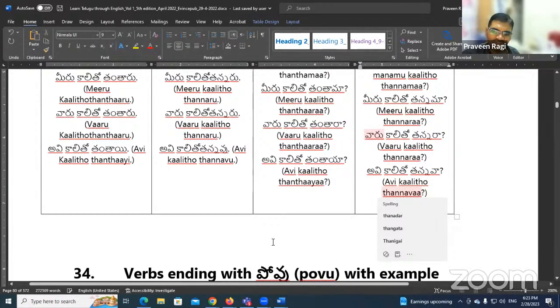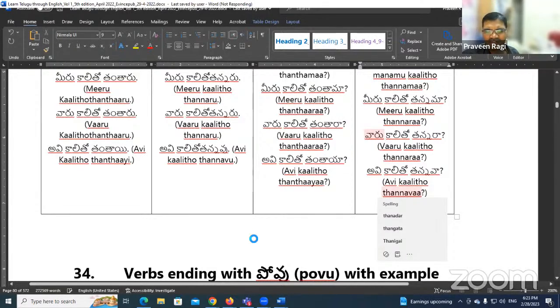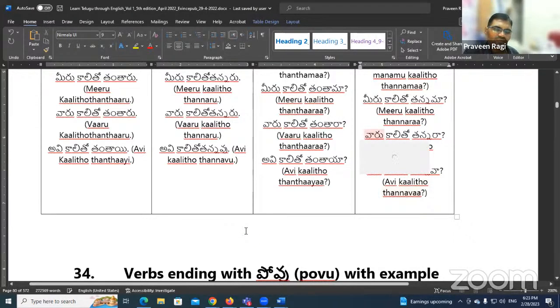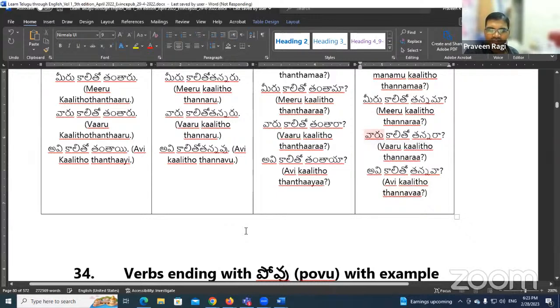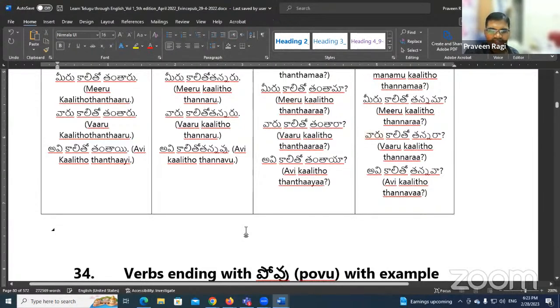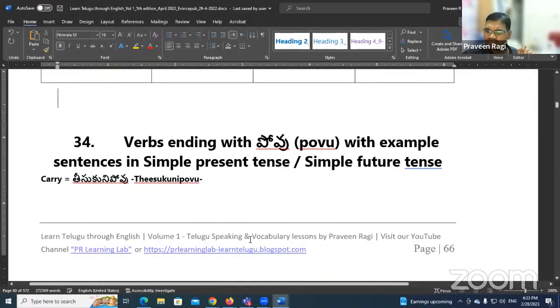Now, for this verb, I could not find any commonly used verbs. Maybe there are, but they are not commonly used, so that's why I did not list them. But if you come across any verbs ending with nu, you can apply the same pattern we used for making the sentences. Just see the ending and how it is conjugating, and you can try it in your future practice. Now let's practice with the verbs ending with povu.